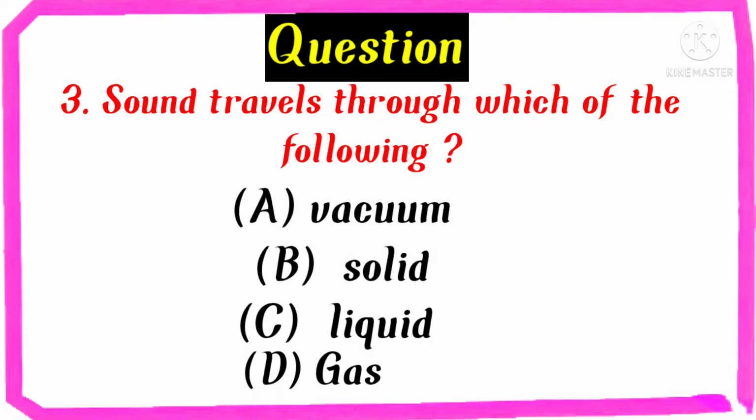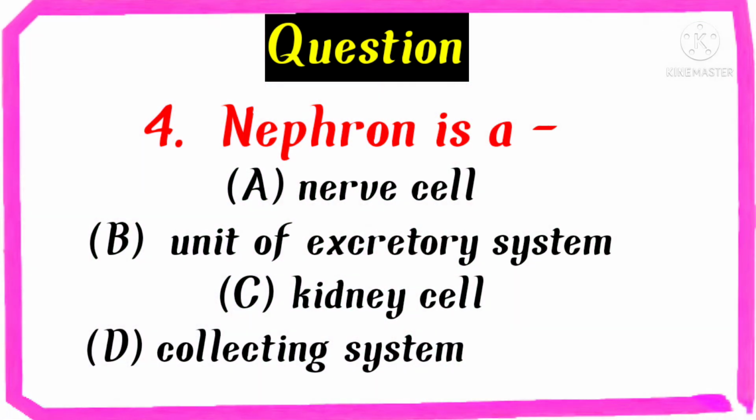Sound travels through which of the following? Vacuum, solid, liquid, gas. The right answer is solid. Nephron is a nerve cell, unit of excretory system, kidney cell, collecting system. The right answer is kidney cell.